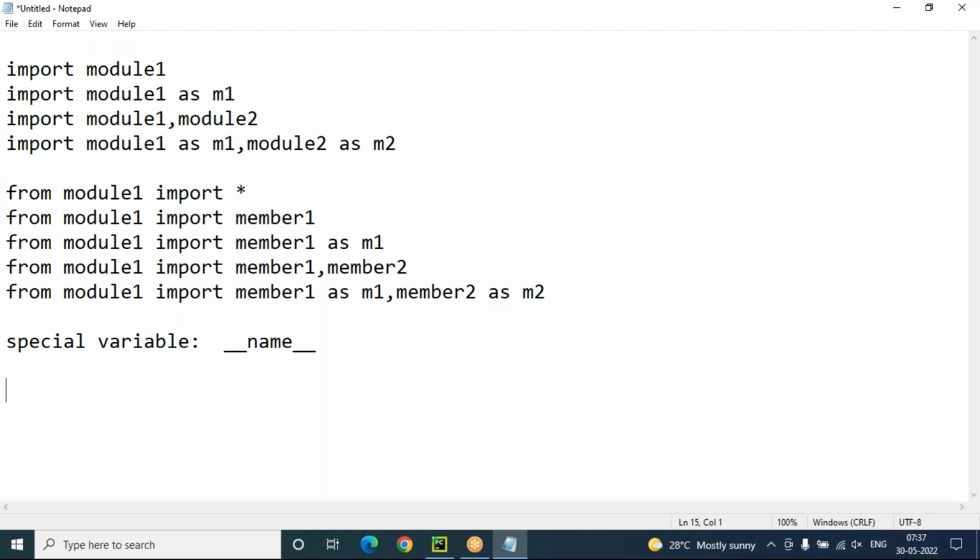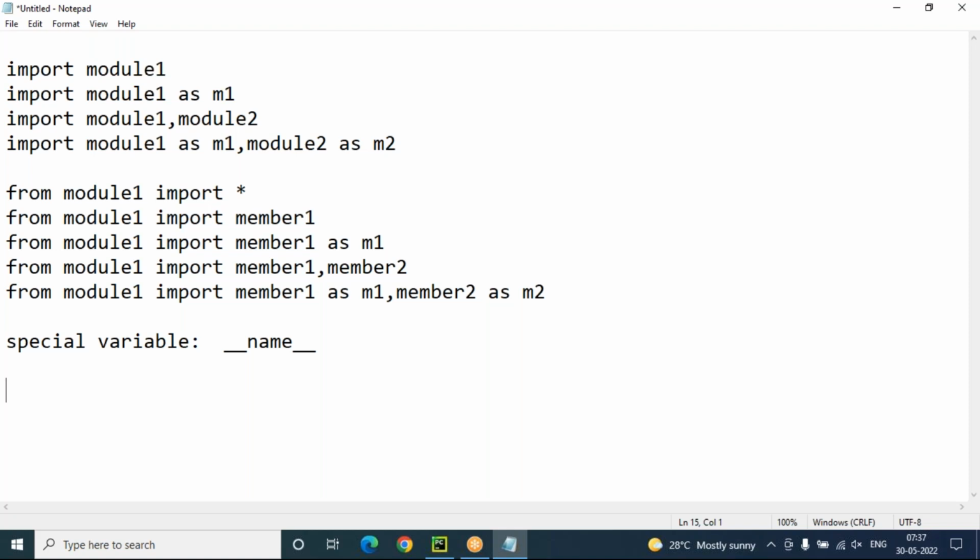How do you know that? Using the special variable, underscore underscore name underscore underscore. The special variable name is used to check whether the program executed as an individual program or it executed from some other program.